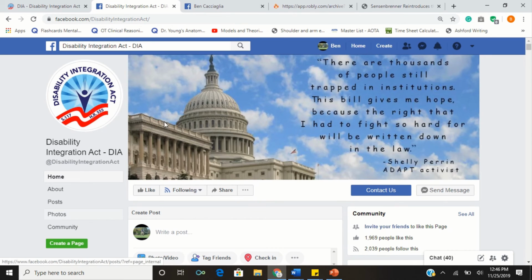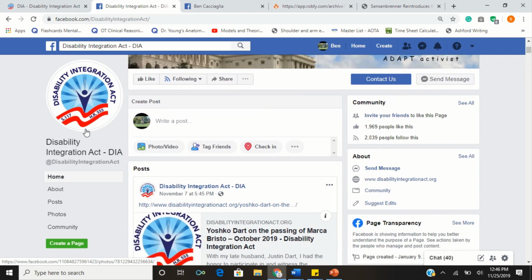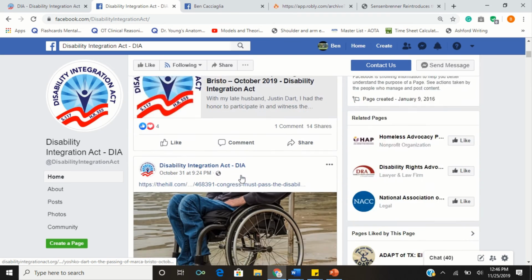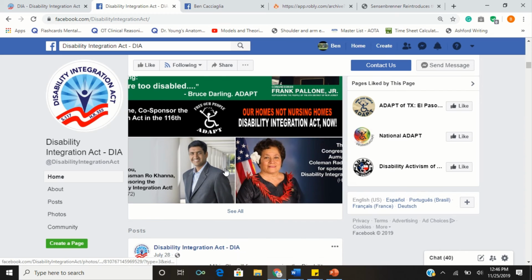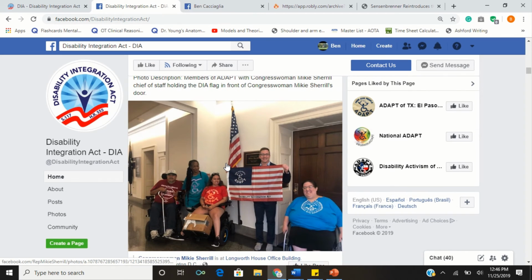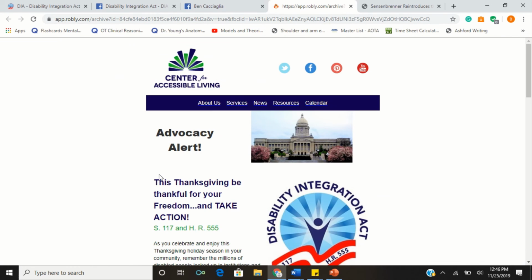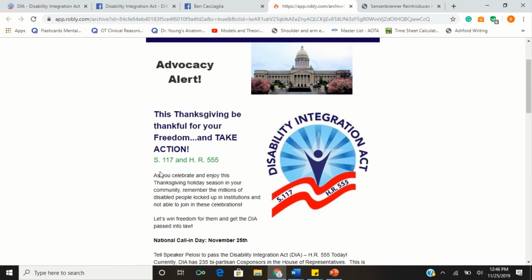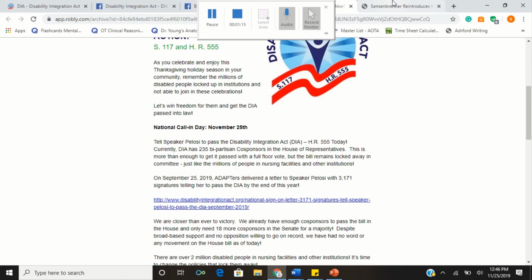Then we have the Disability Integration Act Facebook group, which has about 1,900 followers. As of right now, there's a flash advocacy going on trying to get Speaker Pelosi to pass the bill. And here's a website for that. So that's the advocacy alert. This is basically trying to get the bill passed so it does not die at the end of the year.